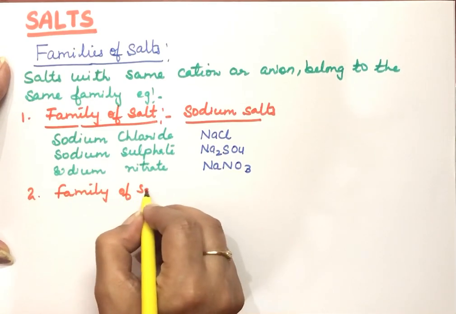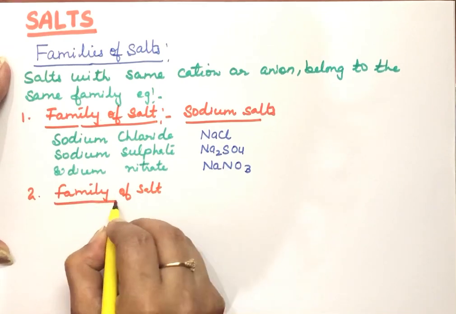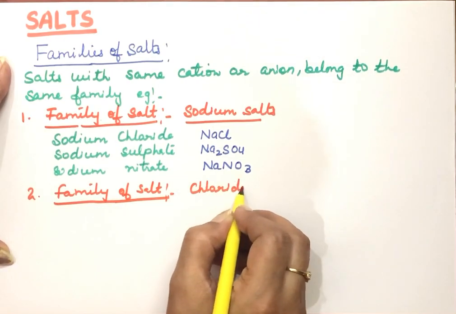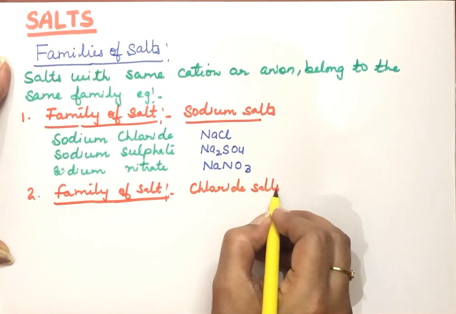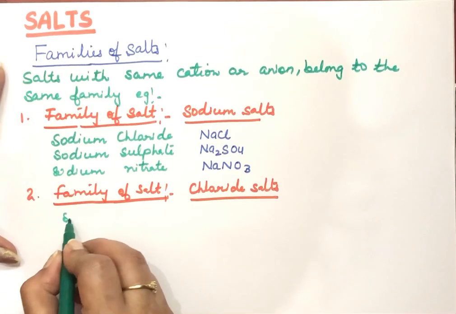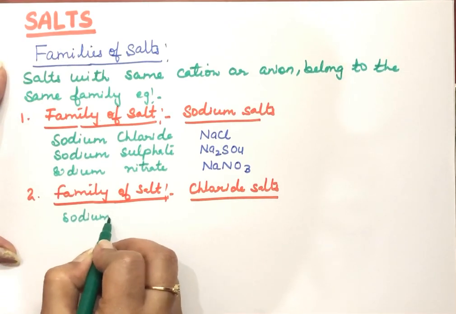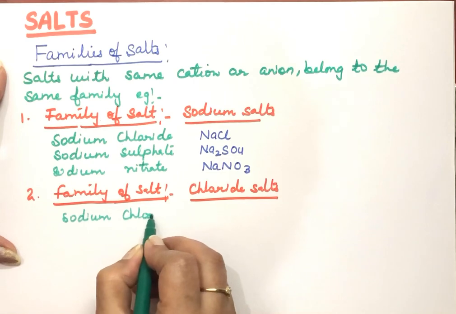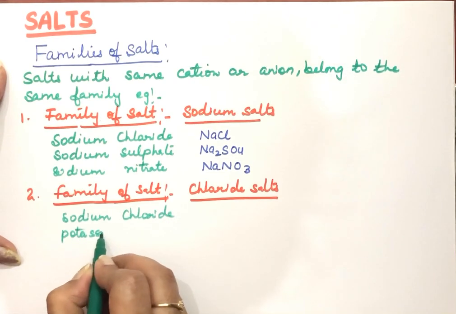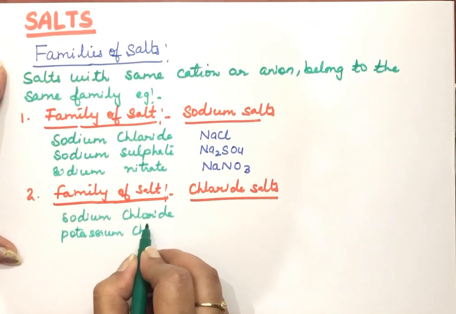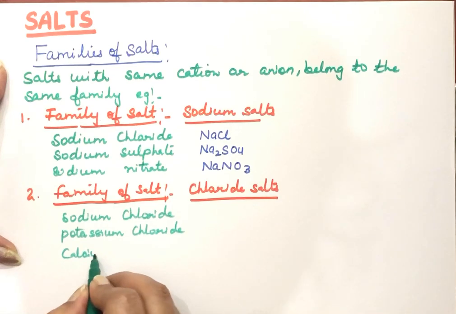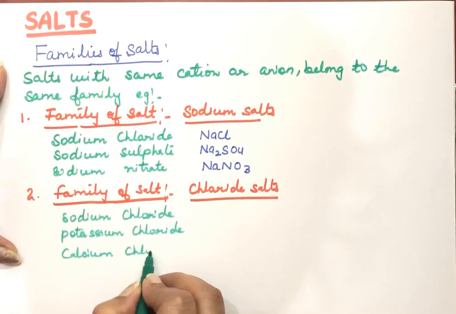Now, the second example I'm taking is where I'm keeping the anion the same. Family of salts, like the anion I'm taking in all these examples is chloride. So these salts are known as chloride salts. Like one example, sodium chloride. Anion here is chloride. Then we can take potassium chloride, calcium chloride. So all these salts, they have the chloride